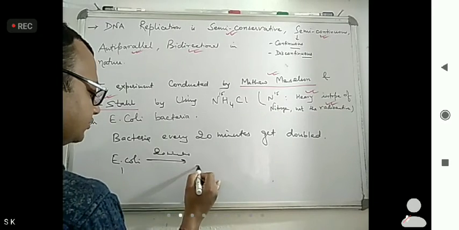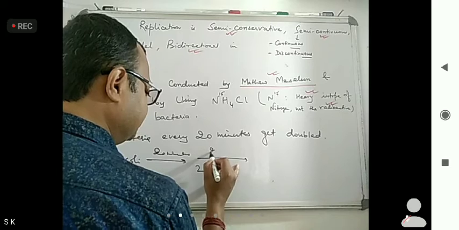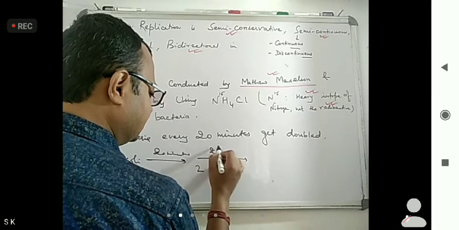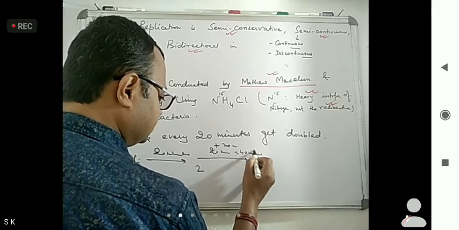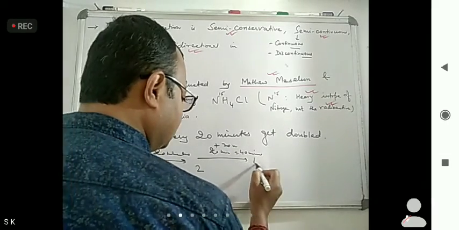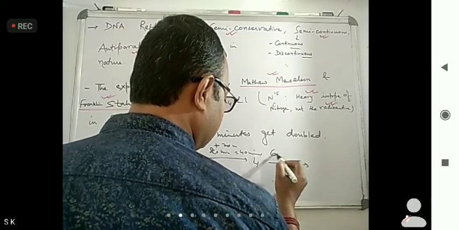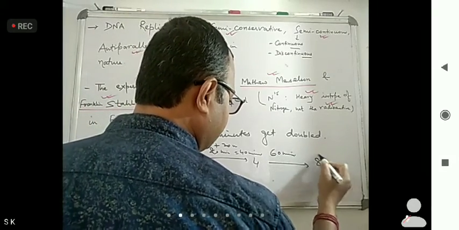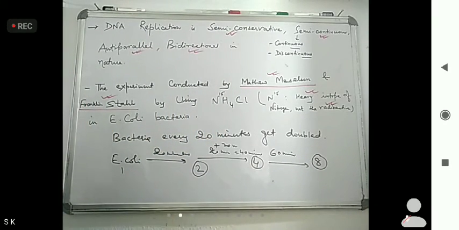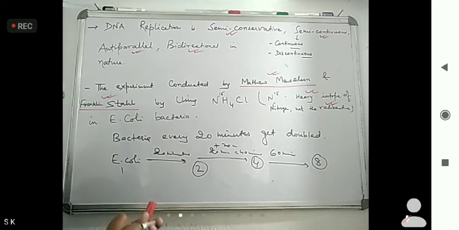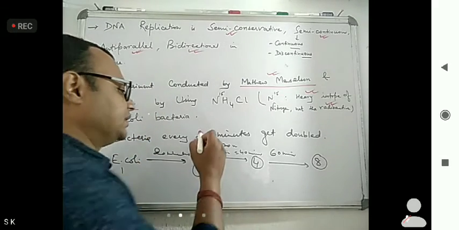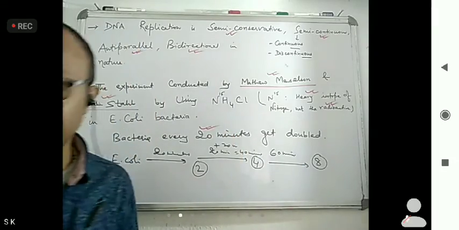If one is there, it becomes 2. After another 20 minutes, that is 40 minutes, it becomes 4. At 60 minutes, it becomes 8. So we have to remember that every 20 minutes bacteria get doubled. The exam has asked questions from this.